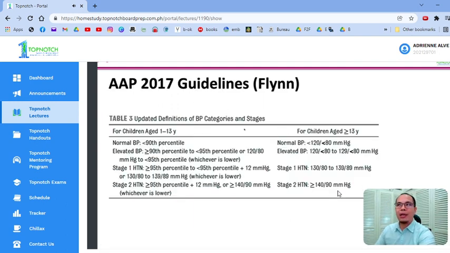Pag download nyo yung journal, meron sa kanilang, anong tawag sa part ng journal na yun? Hindi siya abstract. Meron sa kanyang appendix, sa mga appendix ng journal na to. So, ito yung table mo.